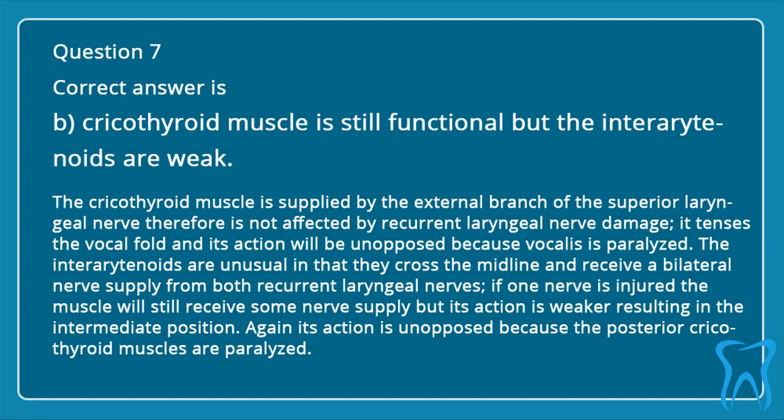The cricothyroid muscle is supplied by the external branch of the superior laryngeal nerve, therefore is not affected by recurrent laryngeal nerve damage. It tenses the vocal fold and its action will be unopposed because vocalis is paralyzed. The interarytenoids are unusual in that they cross the midline and receive a bilateral nerve supply from both recurrent laryngeal nerves. If one nerve is injured, the muscle will still receive some nerve supply but its action is weaker, resulting in the intermediate position. Again, its action is unopposed because the posterior cricoarytenoid muscles are paralyzed.